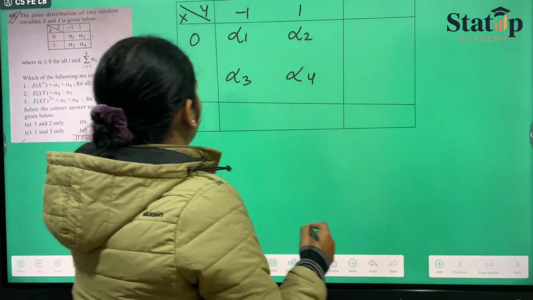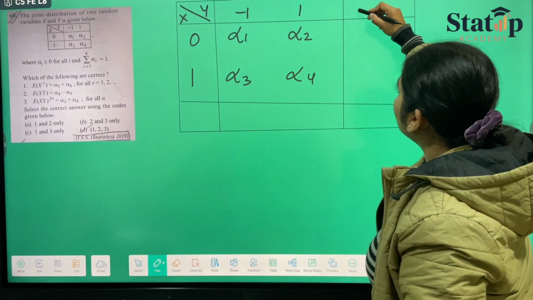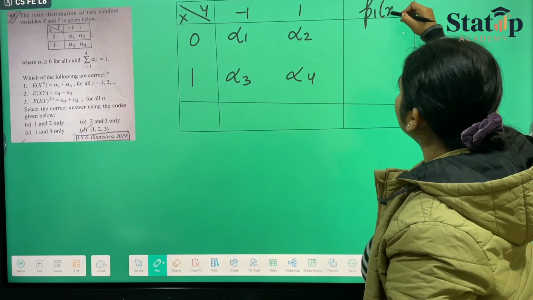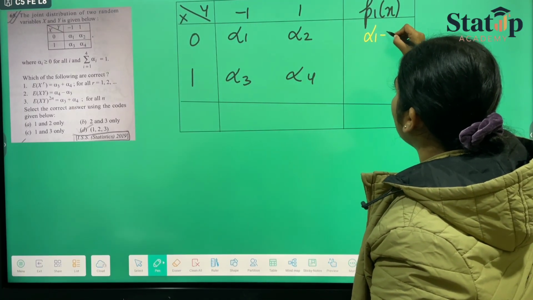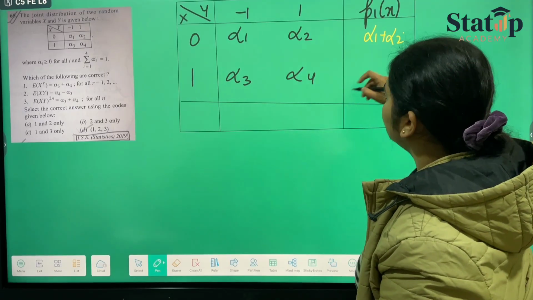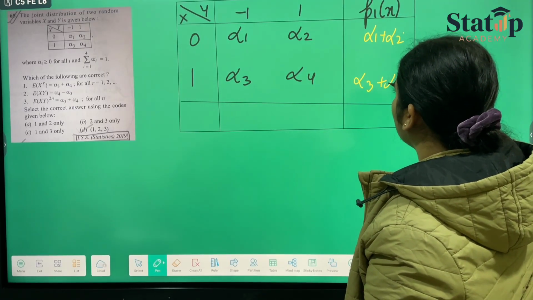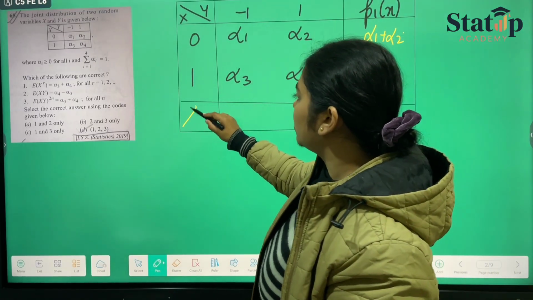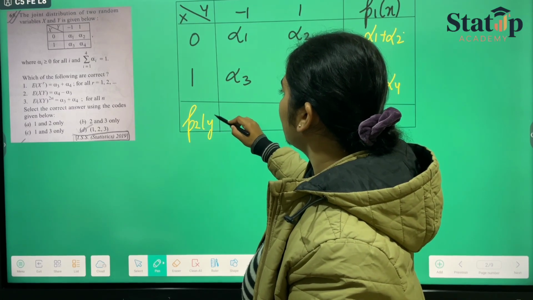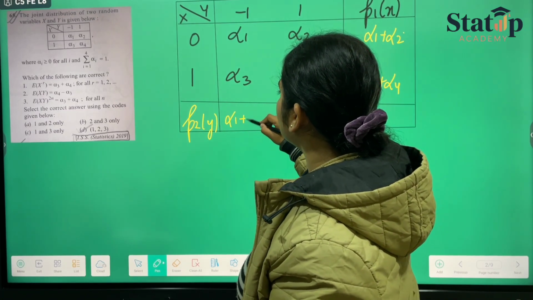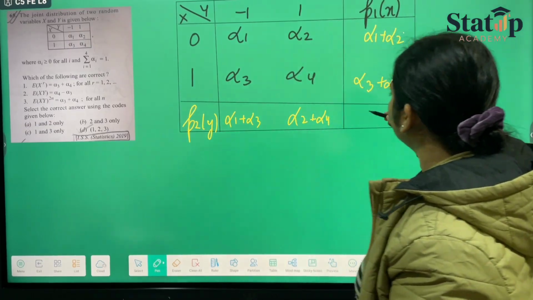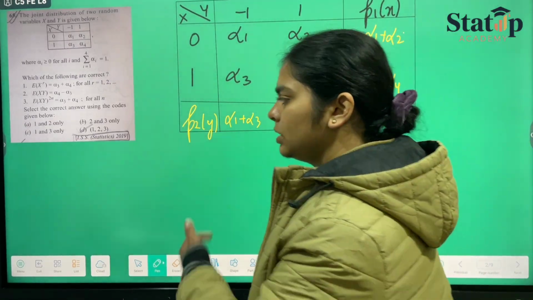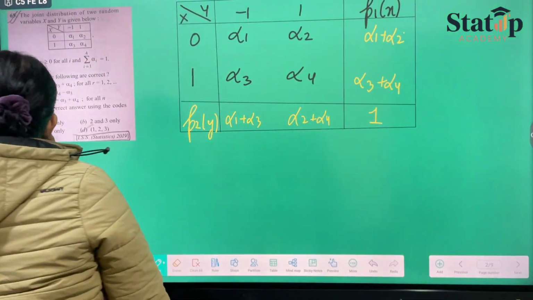So if we have to calculate the probabilities of x, we will write it like this: alpha 1 plus alpha 2, and here it is alpha 3 plus alpha 4. And if we have to calculate the probabilities of y, we will write alpha 1 plus alpha 3, alpha 2 plus alpha 4. And the summation of all of them should be equal to 1.